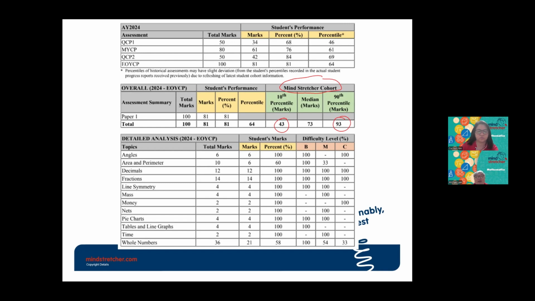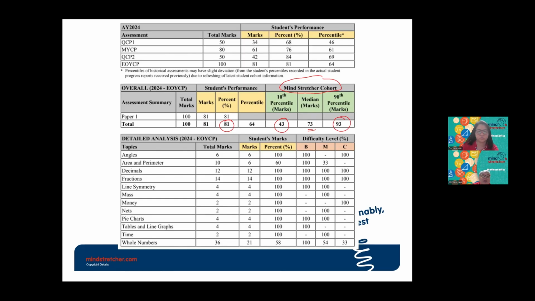So for example, this child here gets 81. So 81 means this child is higher than the median and lower than the 90 percentile. That means he is below the top 10%, but is above the average. That means this child is above average.